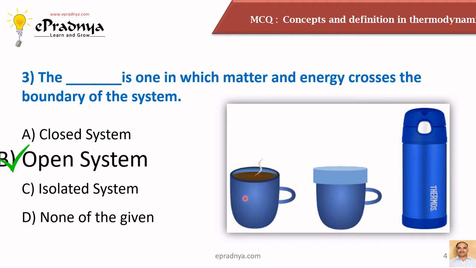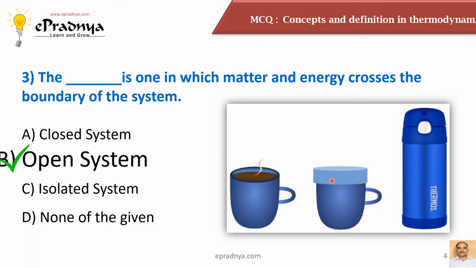At the same time, energy in the form of heat is also leaving the system. Both mass and energy are being transferred to the surroundings. So this is a good example of an open system. Both mass and energy are crossing the boundary of the system.